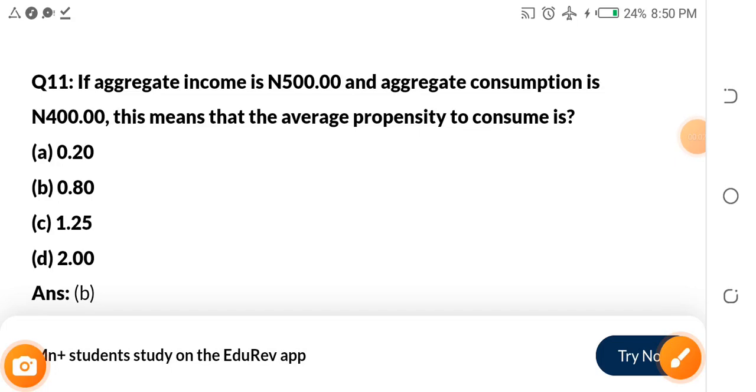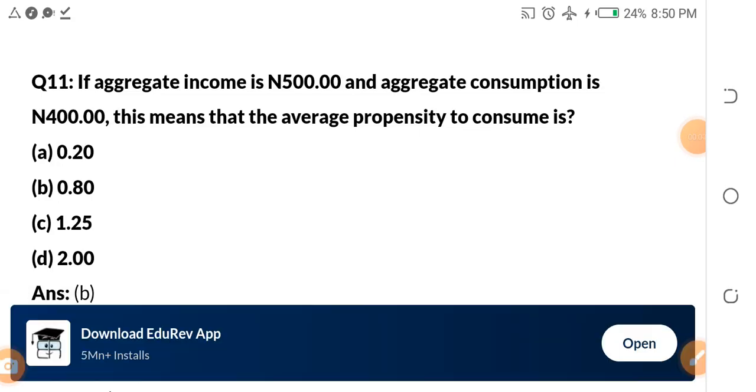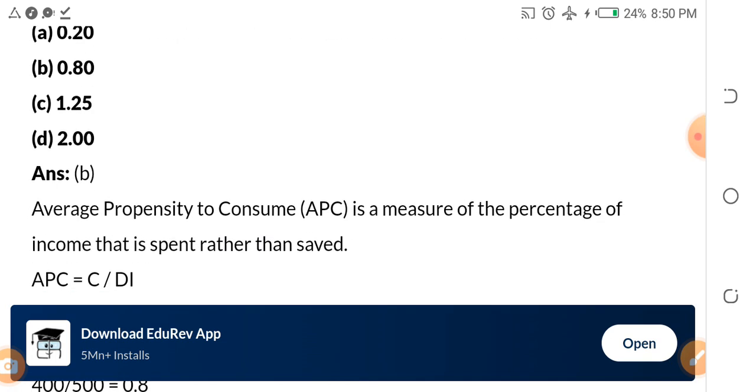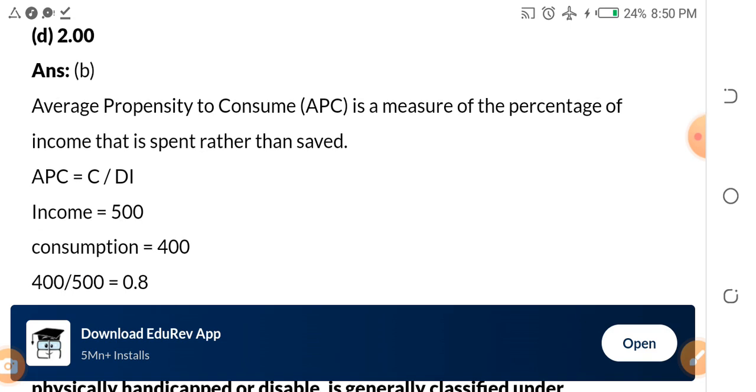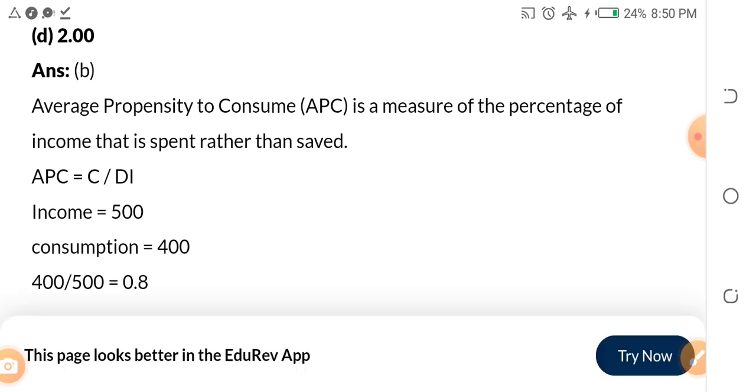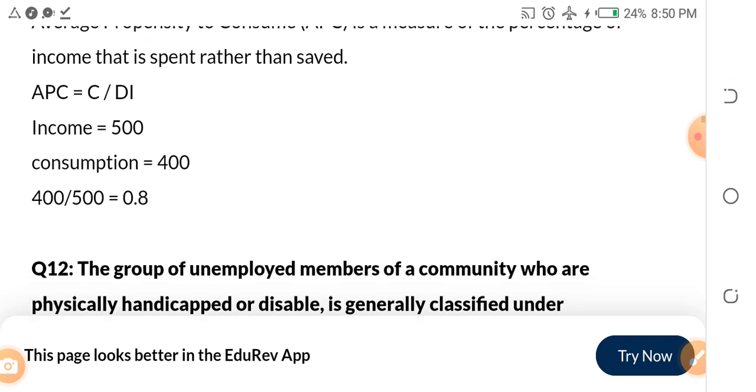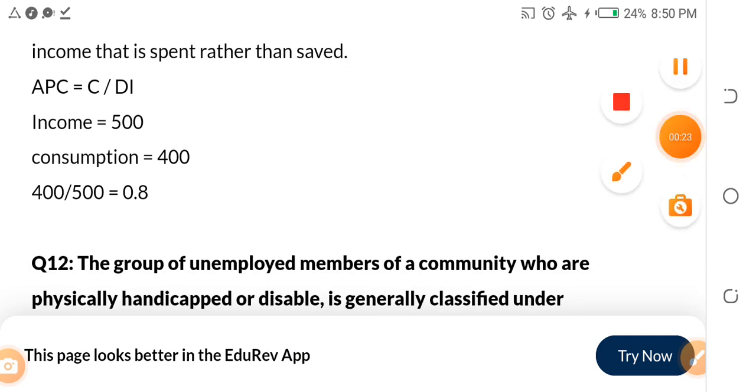If you are watching this video, you probably already know how very, very critical economics is to whether you gain admission this year, whether you score very high in your JAMB exam, whether you do excellently well. Economics is so pivotal. You can't even joke with economics at all. You can't joke with economics as an art student, right?